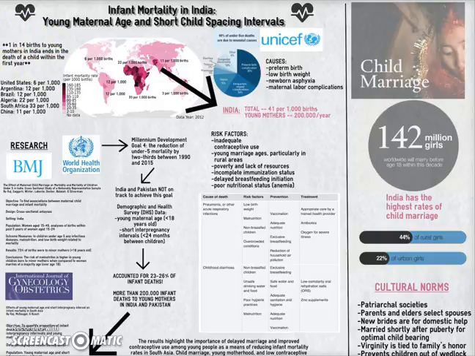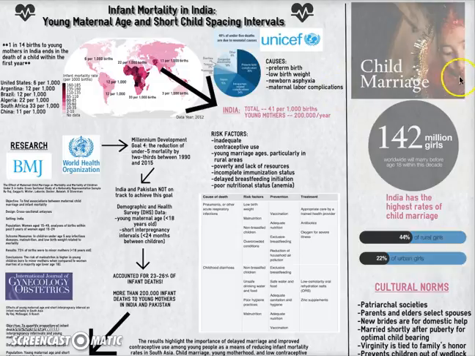1 in 14 births to young mothers in India ends in the death of a child within the first year. Now, just to gain a global perspective of infant mortality rates, in the United States you see about 6 deaths per 1,000 live births. In Brazil, 12, Argentina also 12, in Algeria 22, South Africa 33, in China 11, and just 3 in Australia. However, when we look at India, we see a total of 41 deaths per 1,000 live births. And young mothers who are giving birth result in about 200,000 deaths per year. The causes are generally preterm birth, low birth weight, newborn asphyxia, and maternal labor complications.